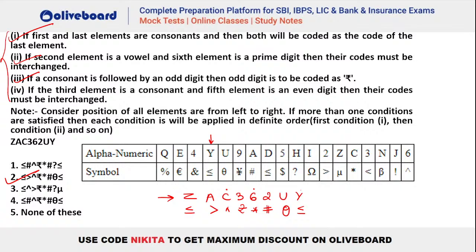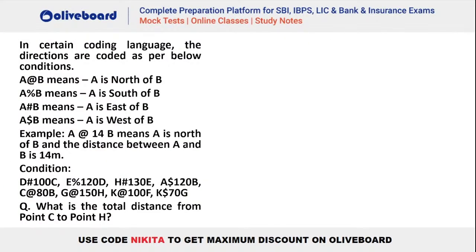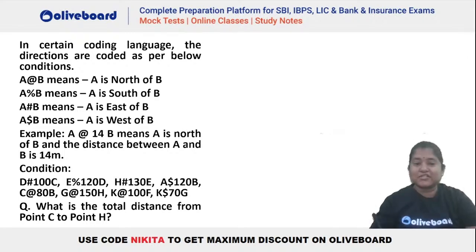Are we clear, everybody? Please let me know if we have any doubts in here. Everybody clear? So you have to just apply the rules. Whatever rules have been given here, you just have to apply those particular rules here. Okay? Chalo. Next question on your screen. This is a question on coded direction sense. Let's try to find out the answer. The question is given here, that is you have to find what is the total distance from point C to point H. Okay, a very easy question here. Let's try it out. Let's see.